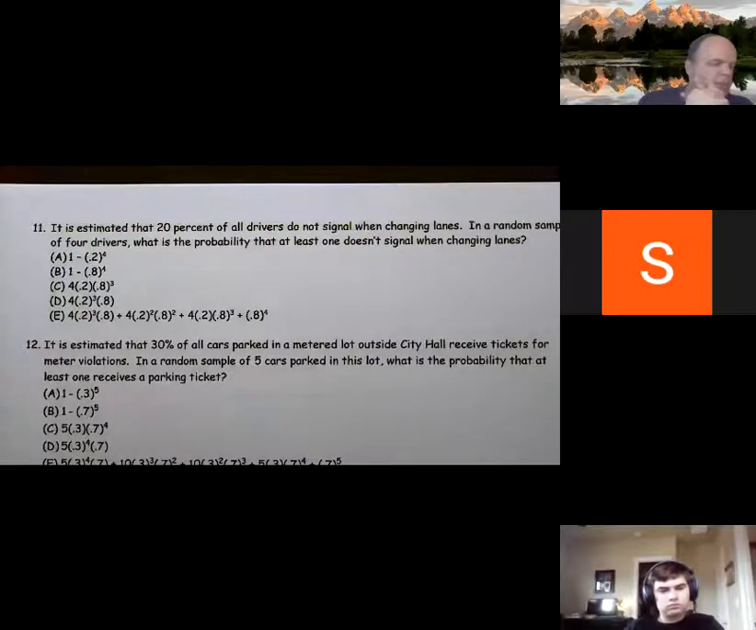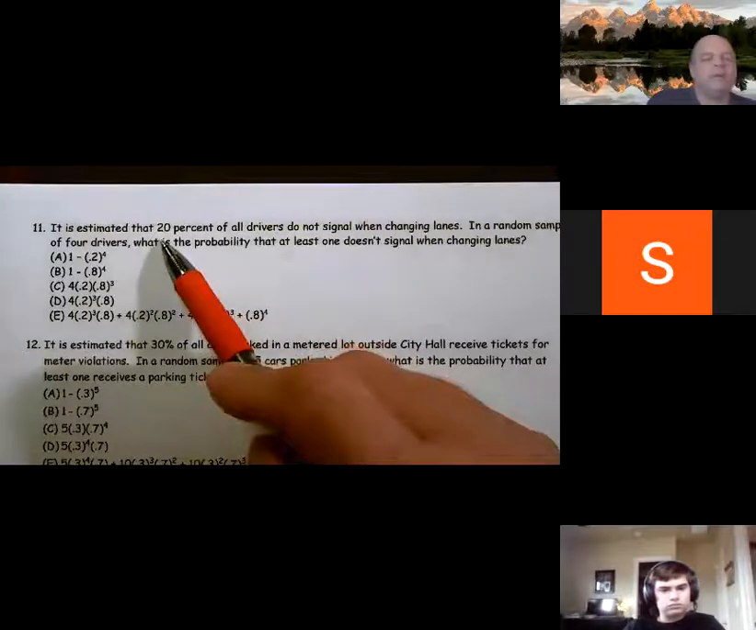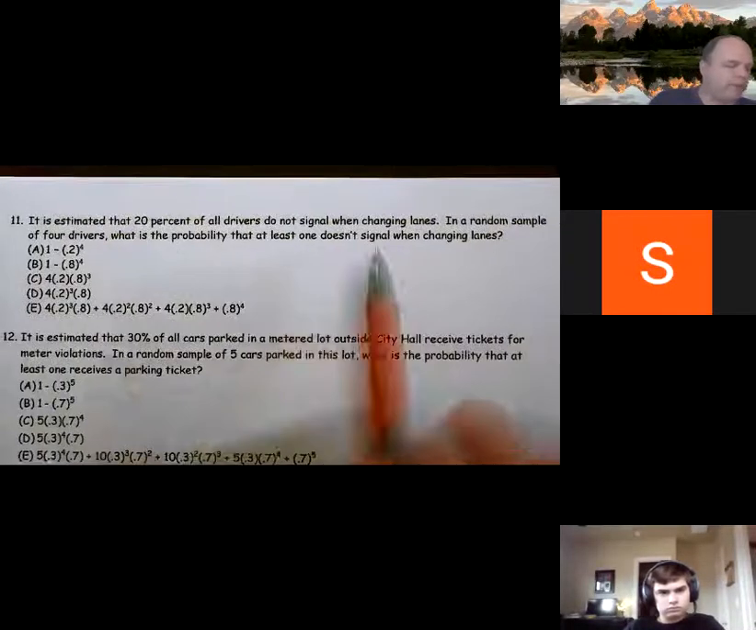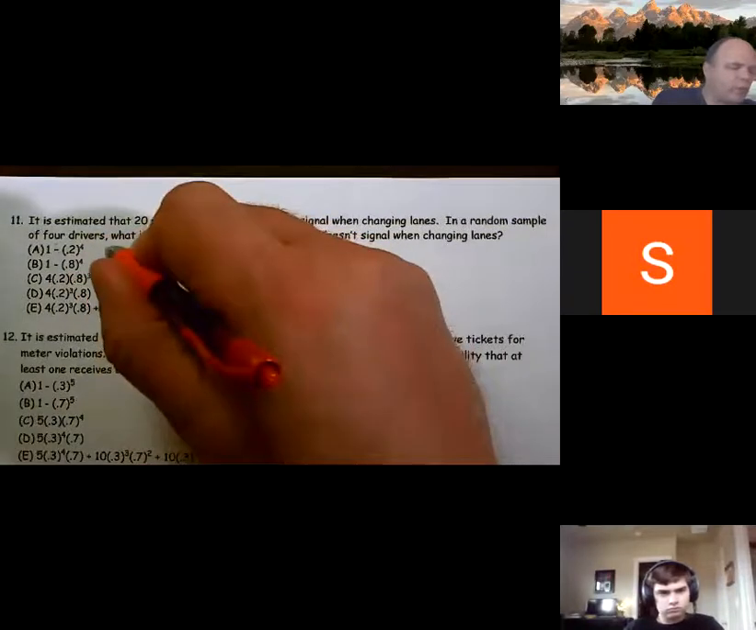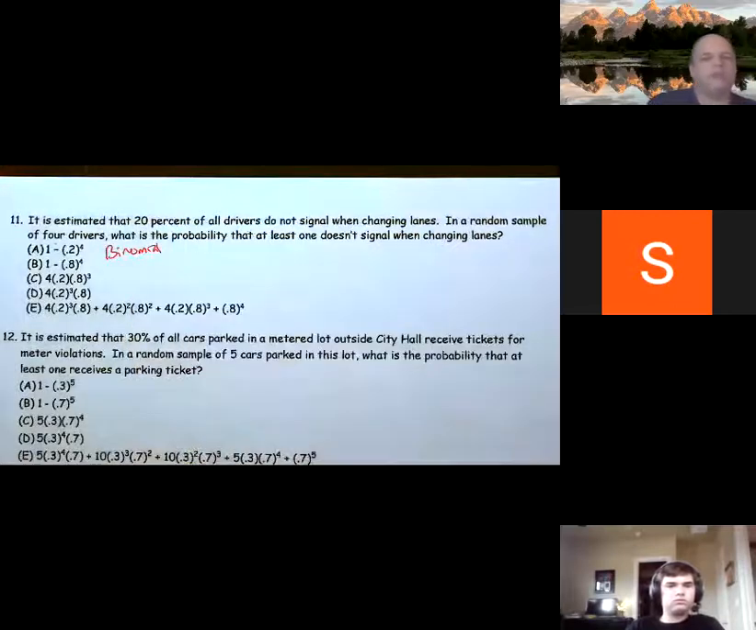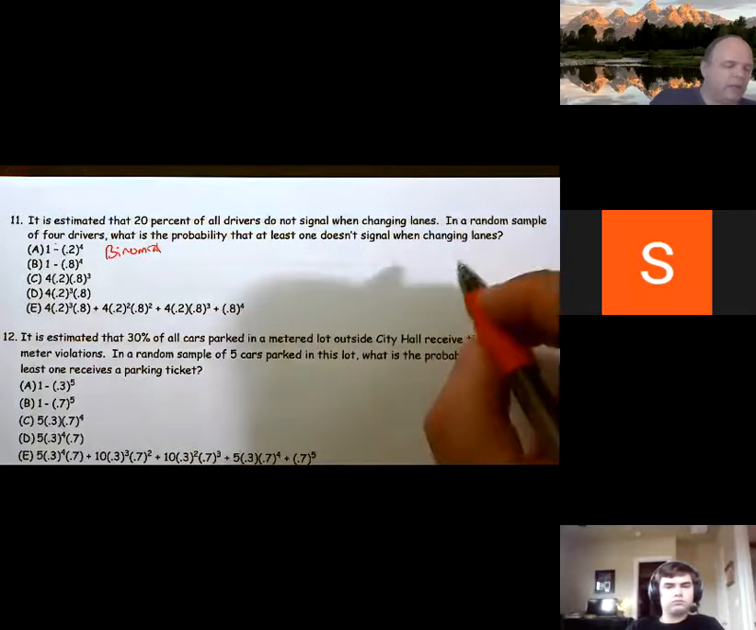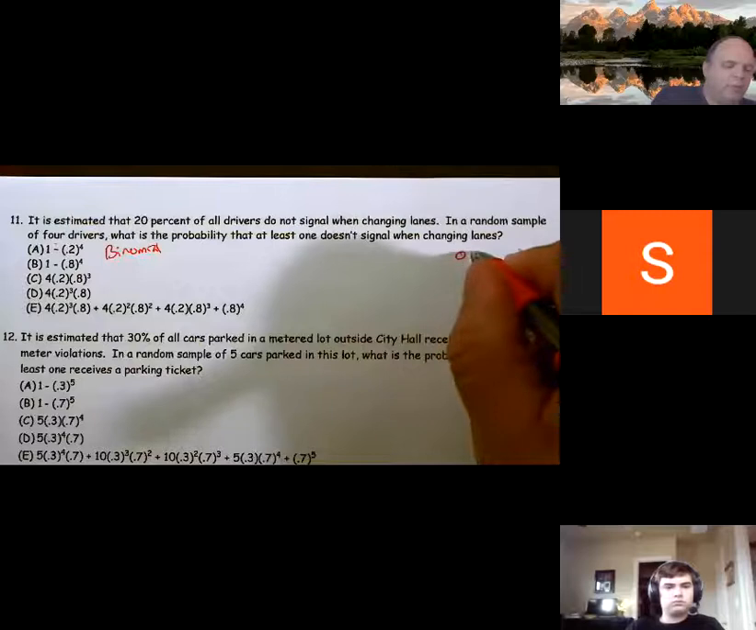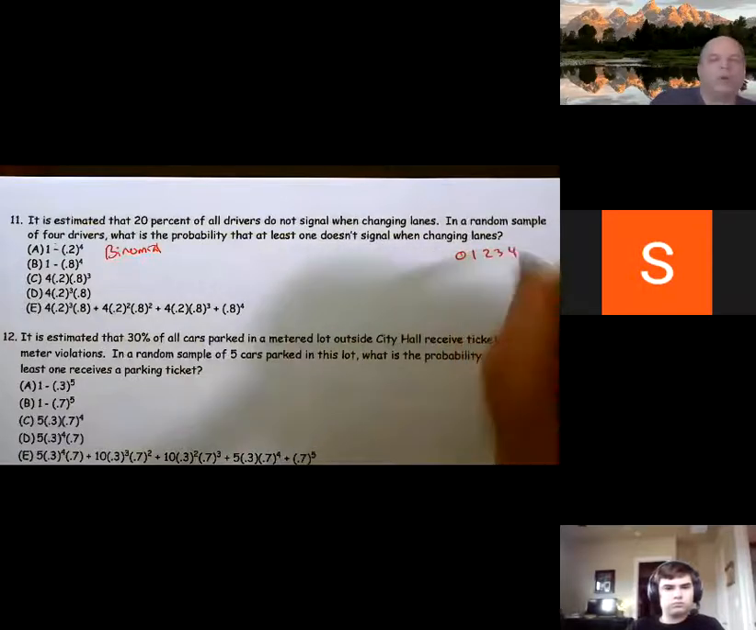It is estimated that 20% of all drivers do not signal when changing lanes. In a random sample of 4 drivers, what's the probability that at least one doesn't signal when changing lanes? So we have a probability that is not changing, and we have a fixed number of trials. So this means we're working with a binomial. All right, and basically we can have 0, 1, 2, 3, or 4.